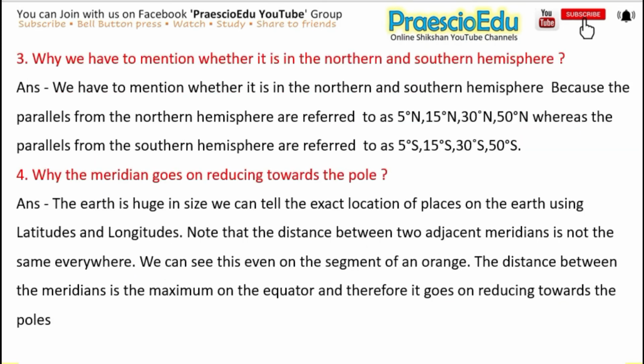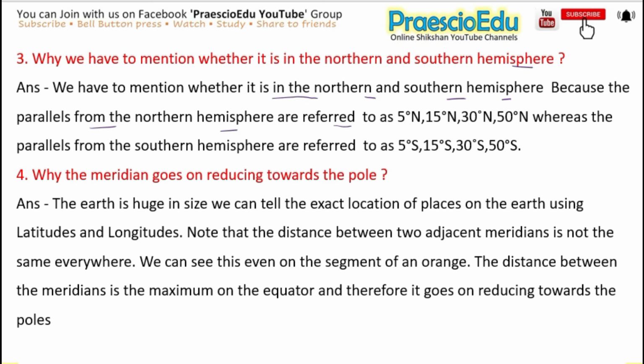The next question is: why do we have to mention whether it is in the northern or southern hemisphere? And the answer is, we have to mention it because the parallels from the northern hemisphere are referred to as 5 degree, 15 degree, 30 degree, 50 degree north, whereas the parallels from the southern hemisphere are referred to as 5, 15, 30, 50 degree south.